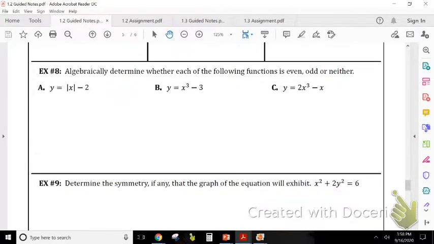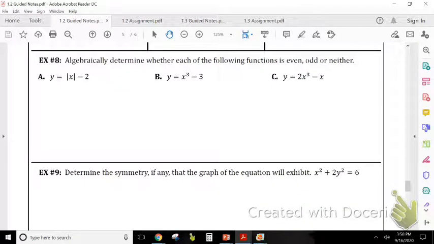All right, then to find out algebraically. So for algebraically, we're going to remember, we said we're going to plug in -x for x and then simplify it. So here I'm going to plug in -x for x, and then I want to compare it. Well, now the absolute value is a little bit confusing, but think about it like this. If I have the absolute value of a positive number and the absolute value of the same number but it's negative, are they the same? And it is.